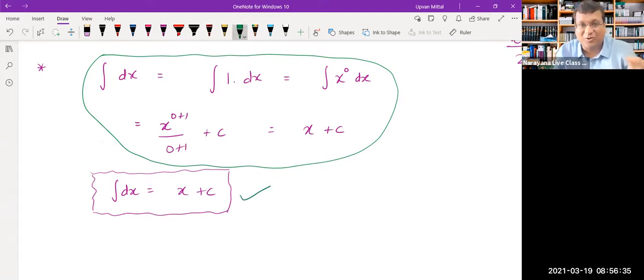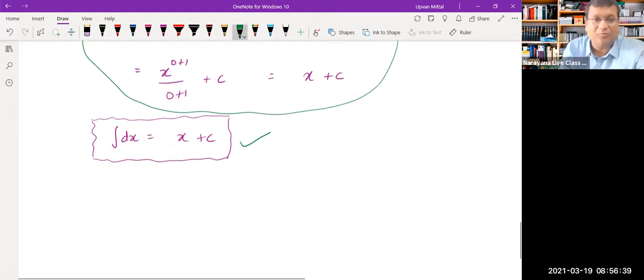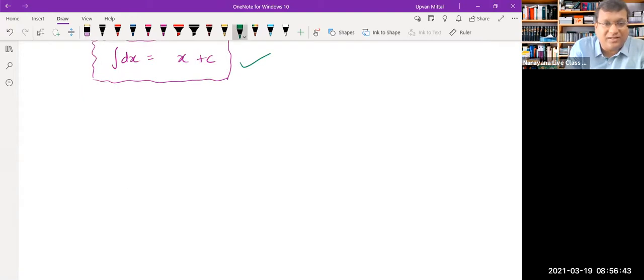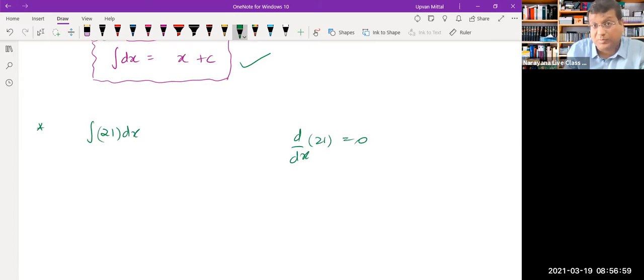So remember always, integral of dx is equal to x, and from this you can further see other things also. Like if I give you the integral of, let us say, 21 dx, means if I just put a constant inside the integral, like if you remember, the derivative of a constant was 0. So similarly, we are trying to explore what is the integral of a constant.